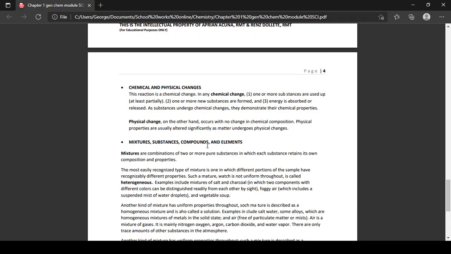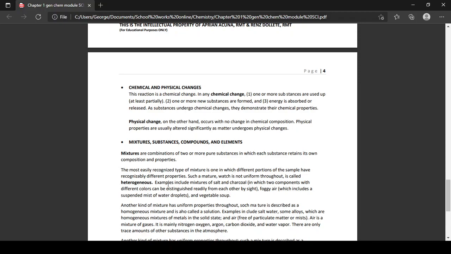composition and properties. The most easily recognized type of mixture is one in which different portions of the sample have recognizably different properties. Such a mixture which is not uniform throughout is called your heterogeneous mixtures. Examples include mixtures of salt and charcoal in which two components of different colors can be distinguished readily from each other by sight, or your foggy air, which includes a suspended mist of your water droplets and vegetable soup. So again, mag-heterogeneous, duwa ka mixture nga lain-lain gid ang components. So that is just a simple explanation sa ato na heterogeneous mixture.